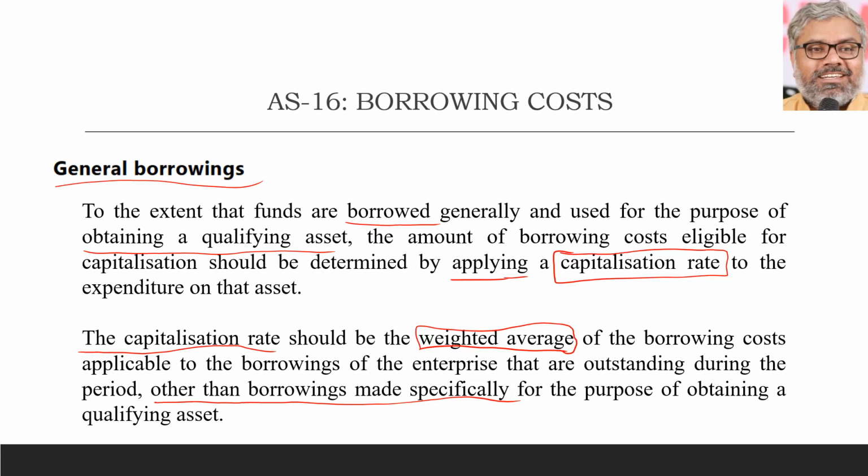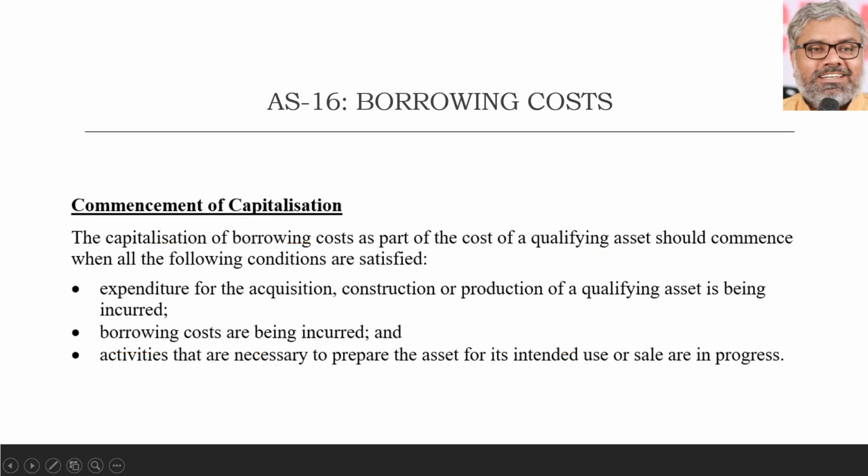So take the amount of the loan, divided by the total amount of the loan, which will give us the weight. Multiply that with the interest rate applicable to that loan, and it will give us the weighted average of that particular loan. Like this, you calculate for all the loans and then total them. We get the weighted average interest rate. That is what we are calling the capitalization rate. According to Accounting Standard 16, for general borrowings, we have to calculate that capitalization rate, by taking the weighted average of the interest rates applicable to different general borrowings other than specific borrowings. This is also important for computational purposes.